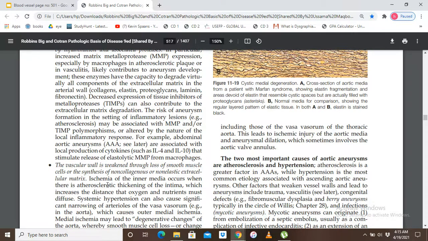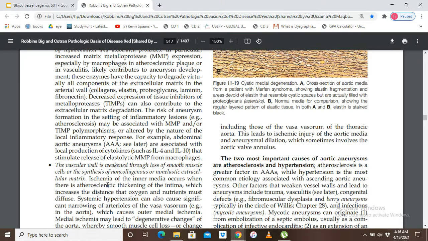But we have also talked about the acquired causes of aneurysm. For example, when there is a disbalance between matrix metalloproteinases and the tissue inhibitors of metalloproteinases. We talked about atherosclerosis, hypertension, and syphilis. These are the acquired causes of aneurysm. The two most important acquired causes of aortic aneurysms are atherosclerosis and hypertension, and we will talk about them in the further lectures.